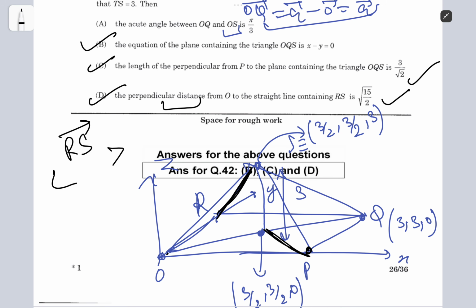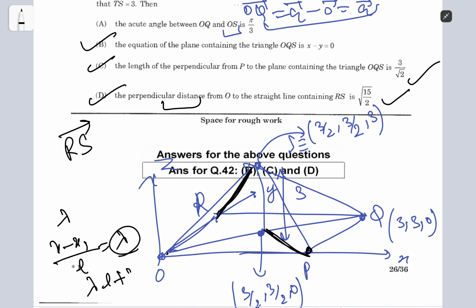Then you can assume the points using lambda, right? x minus x1 upon l is equal to lambda, like this. So lambda l plus x1, you can assume the points like this, and then you can just find the foot of perpendicular, and then you would just need to find its distance from the origin.